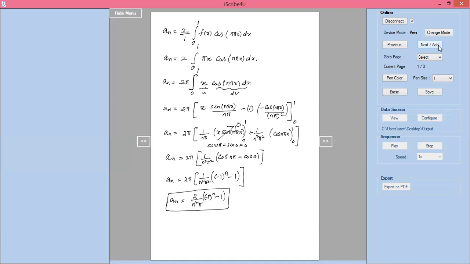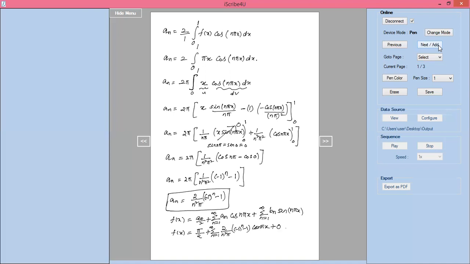So f of x equal to a_0 by 2 plus summation of n equal to 1 to infinity a_n into cos n pi x plus summation of n equal to 1 to infinity b_n into sin n pi x. f of x is nothing but a_0 is pi divided by 2 plus summation of n equal to 1 to infinity 2 divided by n square pi into minus 1 power n minus 1 into cos n pi x. b_n value should be 0.